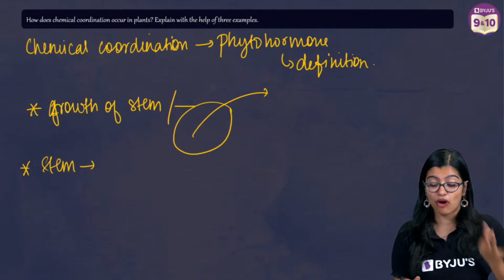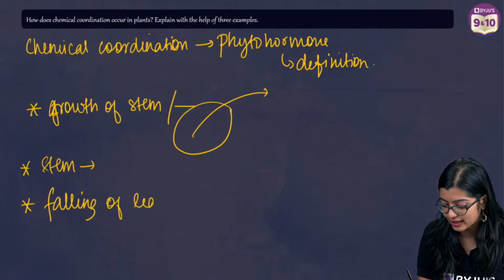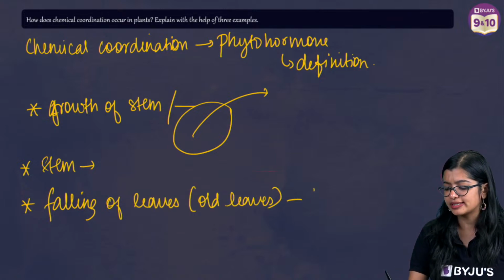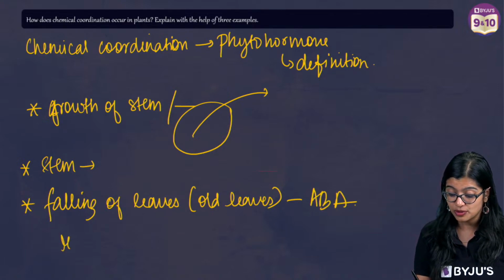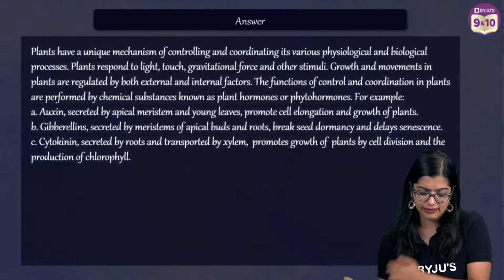We also see falling of old leaves, a result of aging, which is controlled by abscisic acid. We observe ripening of fruits, again because of ethylene.